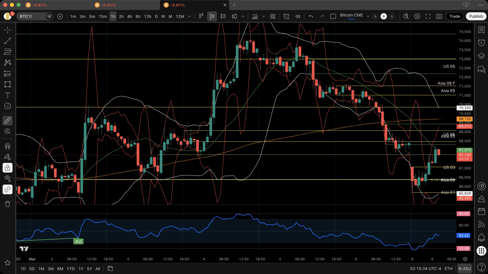Compression begins quietly, not through inactivity, but through repeated interaction at the same structural boundary. When interaction concentrates around the same level repeatedly, tolerance narrows. The margin for error contracts. Continuation attempts stall faster. Retracement depth begins to increase. This is the behavioral shift that often precedes a deeper relocation attempt. But at that moment, relocation had not yet occurred. Price remained inside the structural memory created by the overlapping session anchors.